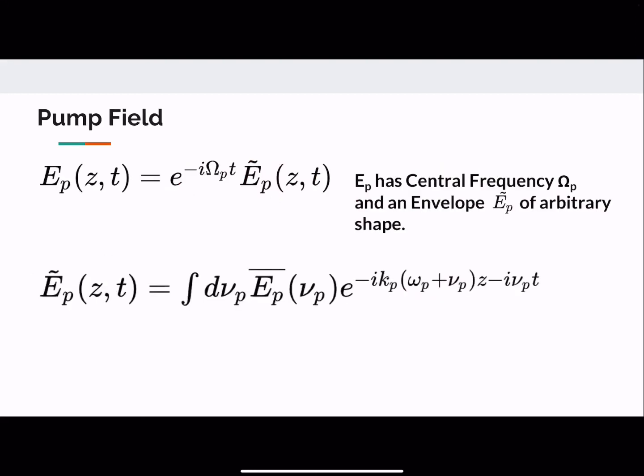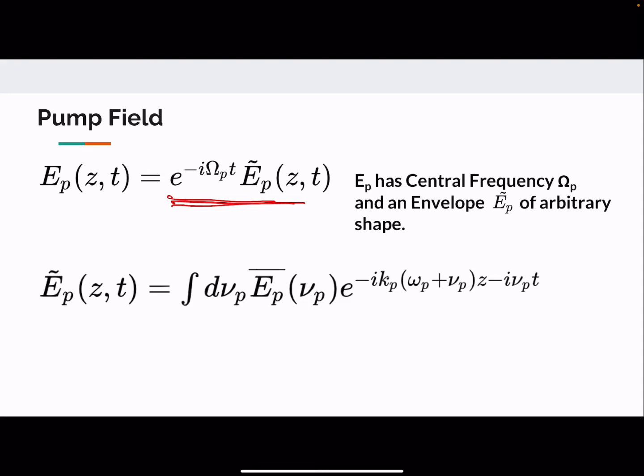So now we come back to our pump field. The pump beam is taken to be linearly polarized and propagating in the z direction. It is taken to have central frequency omega p and an envelope of arbitrary shape. That is, I factorize the electric field in this fashion: I separate out the central frequency omega p part and an envelope part.